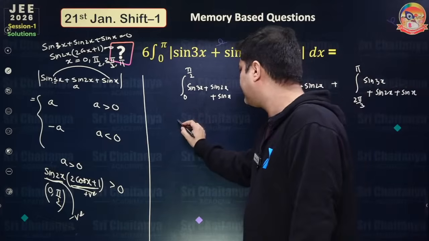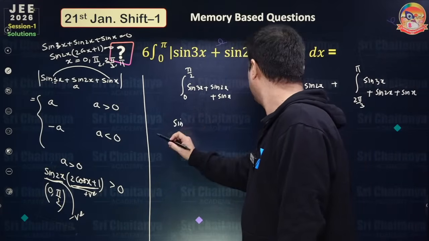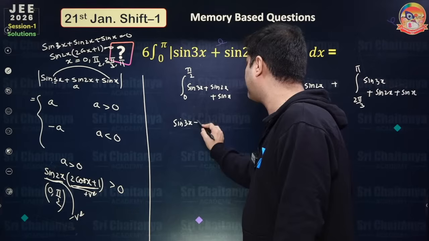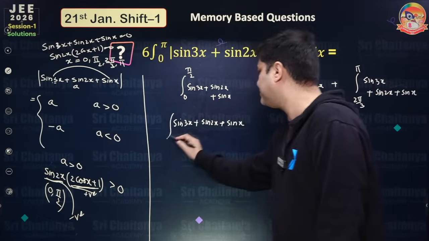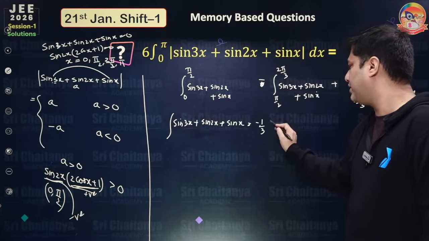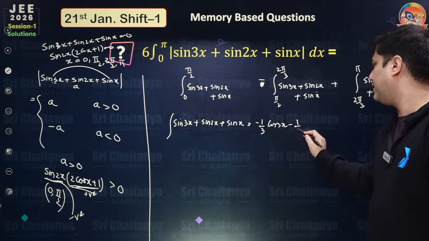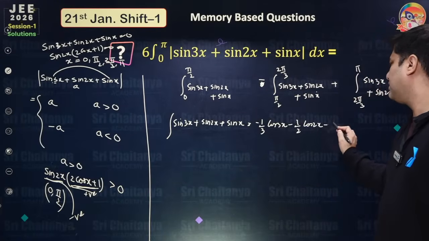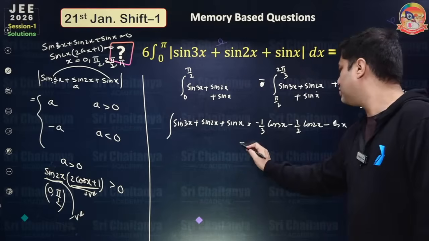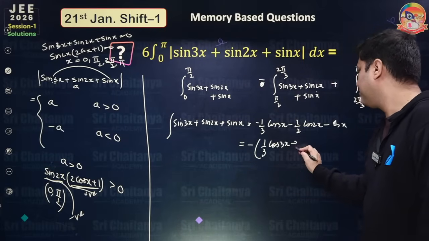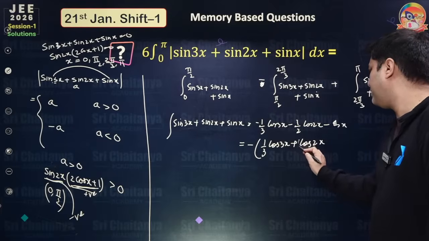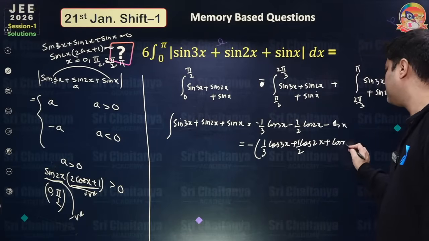Let's integrate quickly. Let's integrate sine 3x plus sine 2x plus sine x. Normal integration. So this becomes minus 1 by 3 cos 3x minus 1 by 2 cos 2x minus cos x. So this becomes minus, common, 1 by 3 cos 3x plus 1 by 2 cos 2x plus cos x.